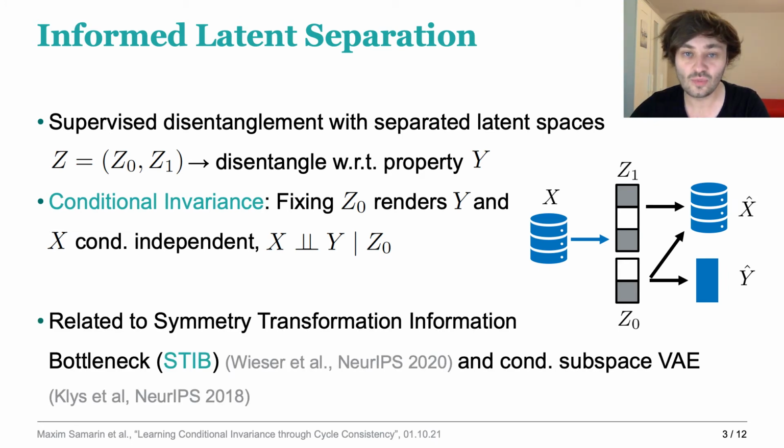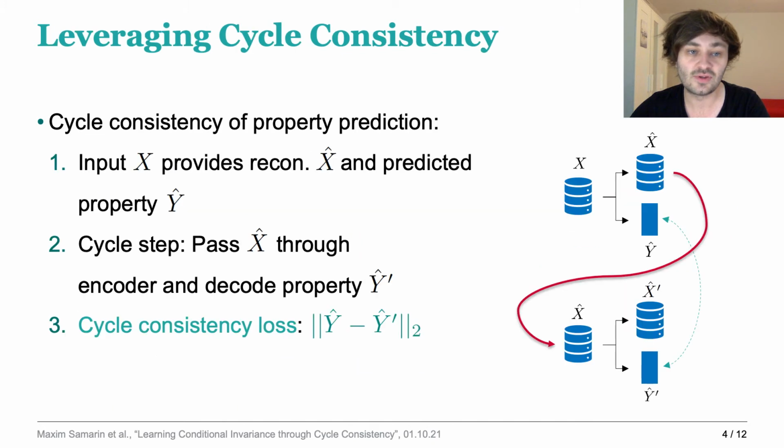There exists already some work in that direction with the symmetry transformation information bottleneck, which I will refer to as the STIB in the following, and the conditional subspace VAE. Both of these approaches enforce conditional invariance through adversarial training, while in our work we use cycle consistency of property prediction to enforce conditional invariance.